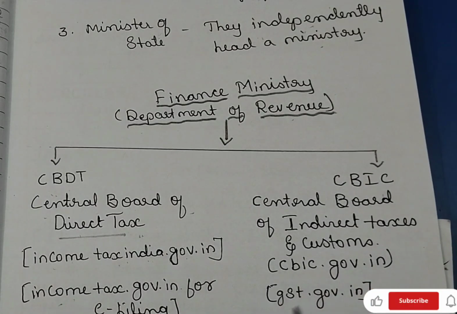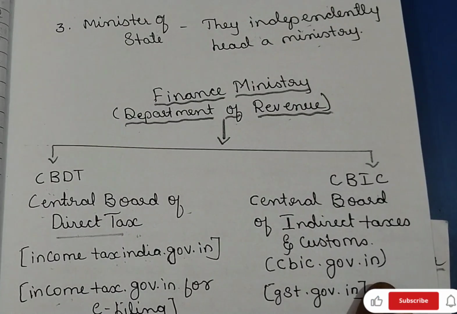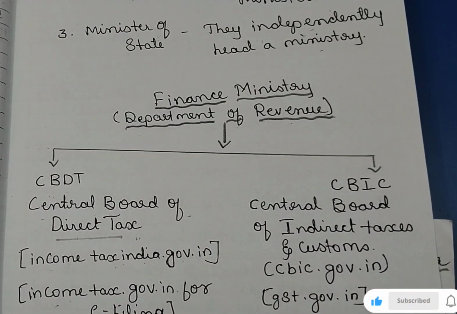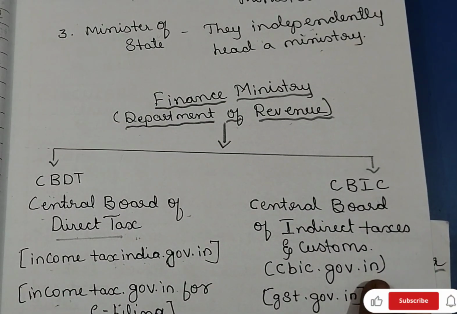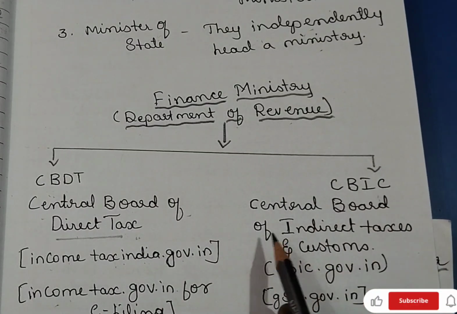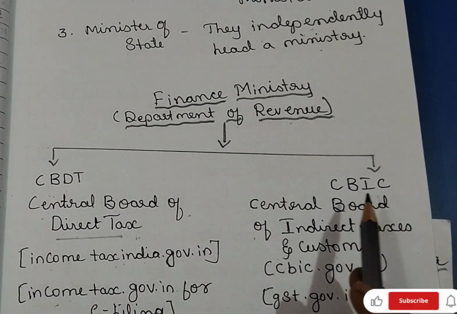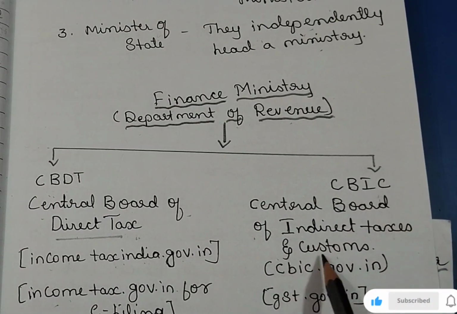So you can at least try what the different heads and options are, and how to fill an e-return form. You will understand. When you understand practically, there's no need to learn by heart theoretically, right? And CBIC is the Central Board of Indirect Taxes and Customs. Under indirect tax, we have both GST and customs.